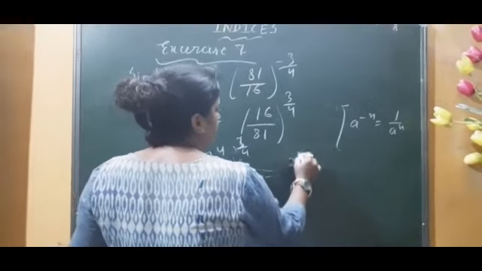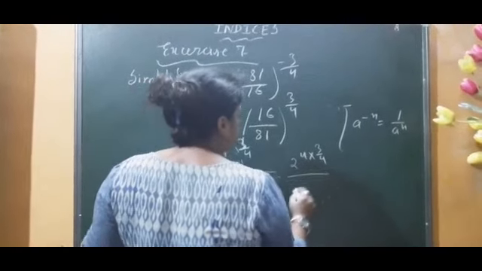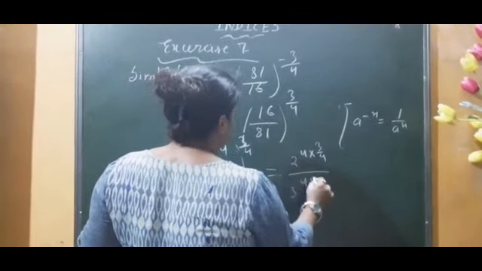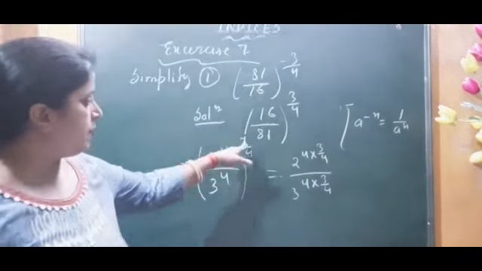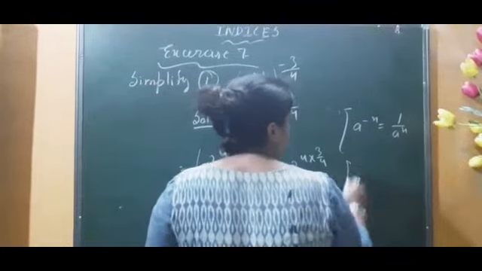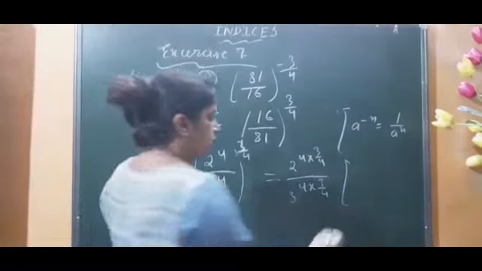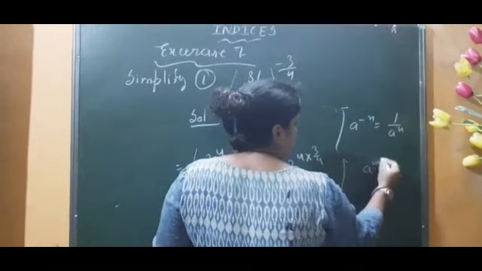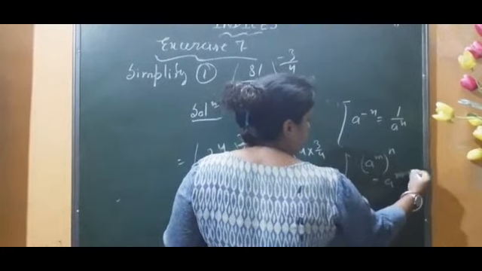So 2 to the power 4 into 3 by 4 upon 3 to the power 4 into 3 by 4, so the powers are multiplied here also. We will mention which formula we are using, because there is step marking also: a to the power m to the power n is a to the power m into n.